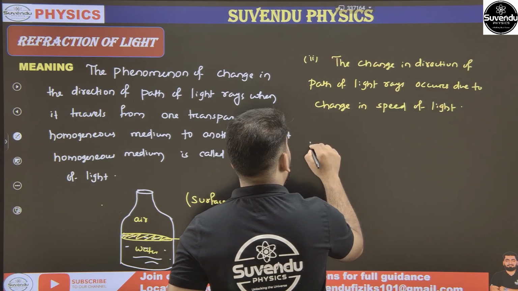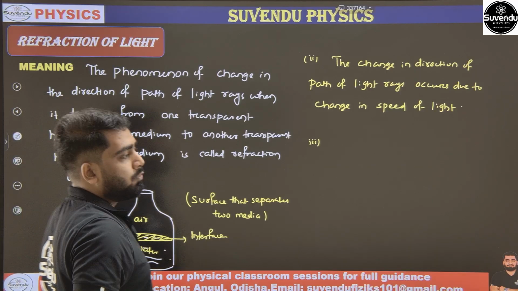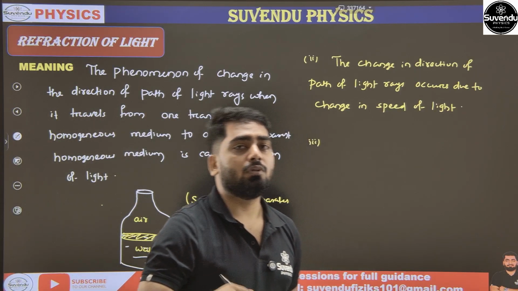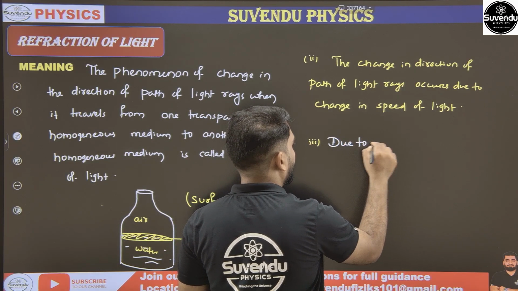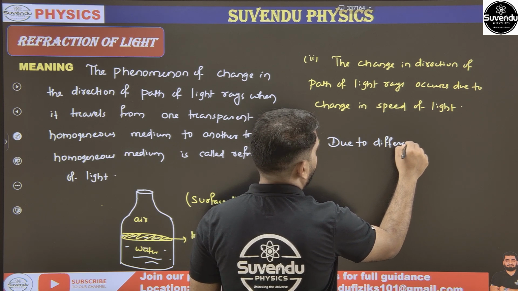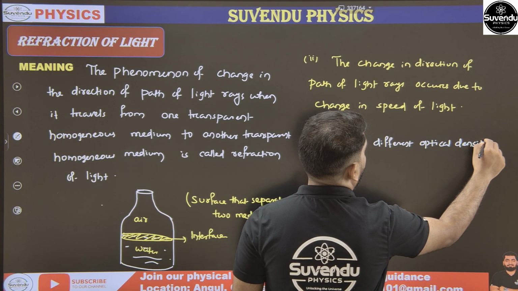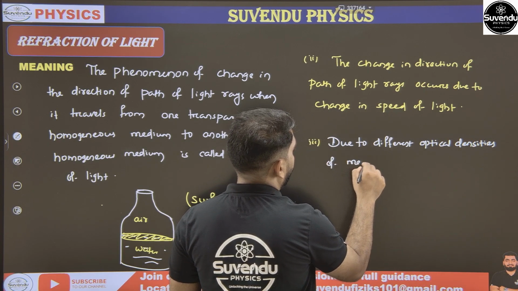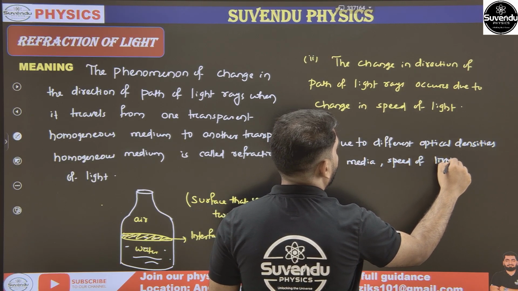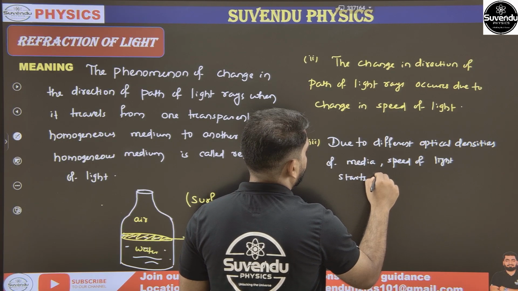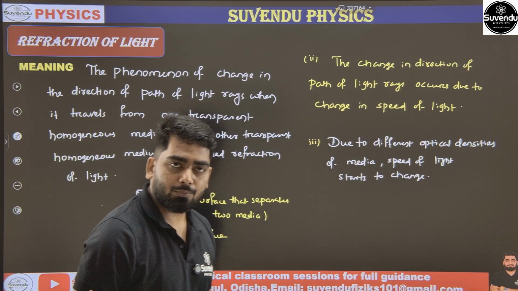And further question is, why does the speed of light change when it goes from one medium to another medium? The answer is due to different optical densities of the media. Due to different optical densities of media, speed of light starts to change. I think it is clear to all of you.